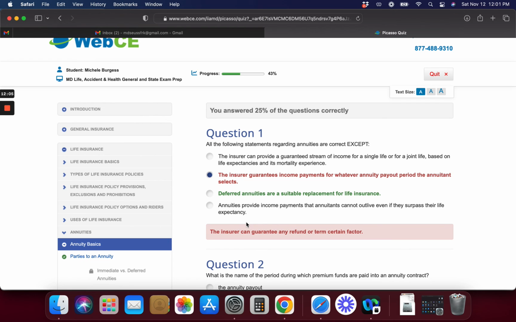So the first one, everything is correct except this one. Deferred annuities are a suitable replacement for life insurance. This is actually wrong. Everything else is correct. Deferred annuities are not a suitable replacement for life insurance. That's how you want to read this so you'll remember it, okay? It is not a suitable replacement for life insurance.